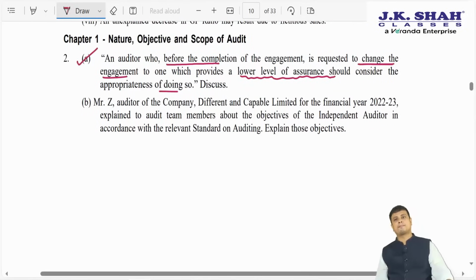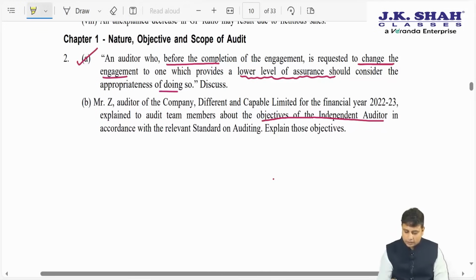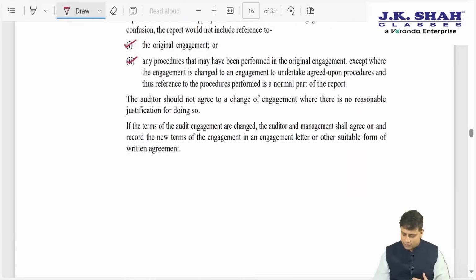Next, Mr. Z, the auditor of the company Different and Capable Limited for the year 22-23, explained to the audit team members the objectives of an independent auditor in accordance with the relevant standards on auditing. Explain the objectives. So, what they are asking you here is nothing but objectives. Do not get carried away with the word independent auditor. All you are supposed to write is the objective. What is the objective? To obtain reasonable assurance and to express it via a written report.